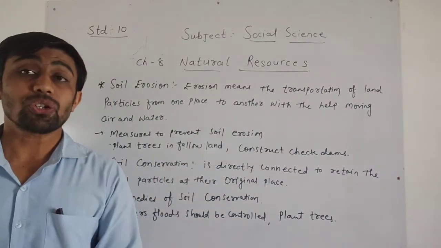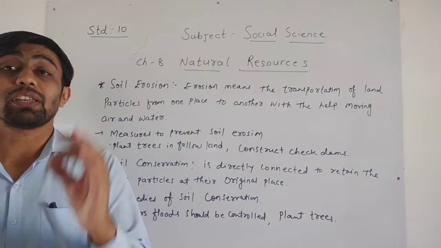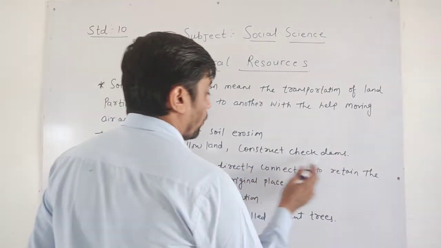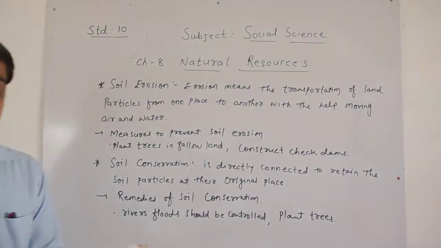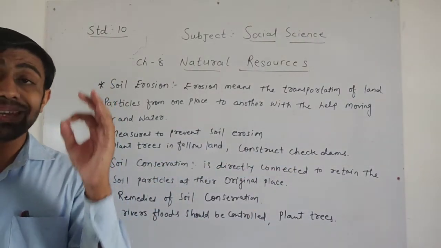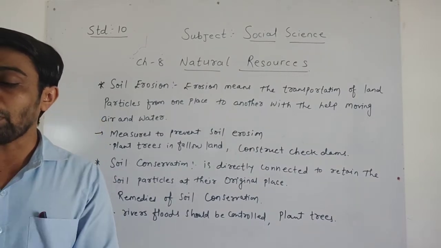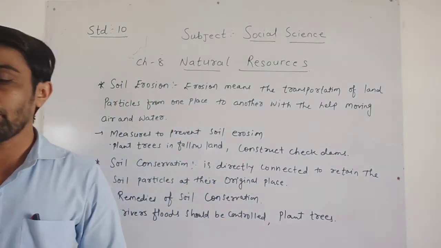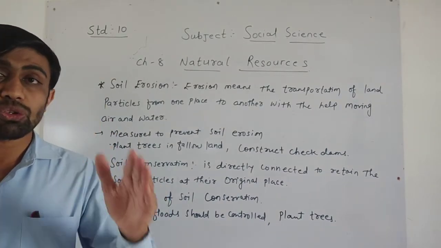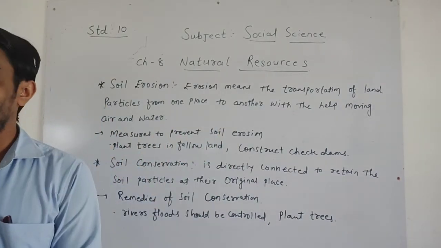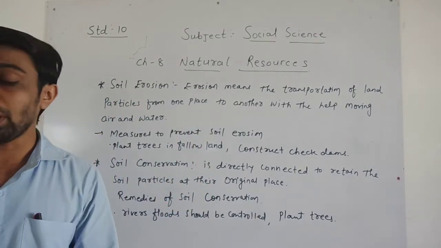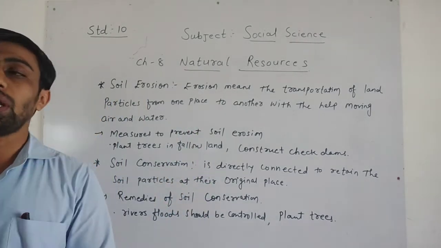Next one, construct check dams where there are streams. There is a requirement that we construct more check dams where there are more streams. Cultivate very deeply in the field to reduce the speed of the water. So these all are the measures to prevent soil erosion.